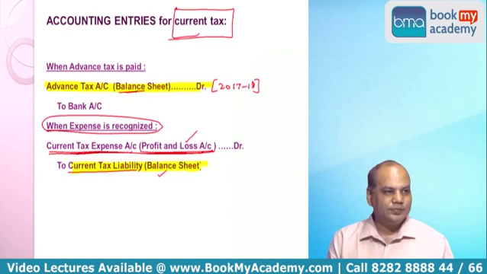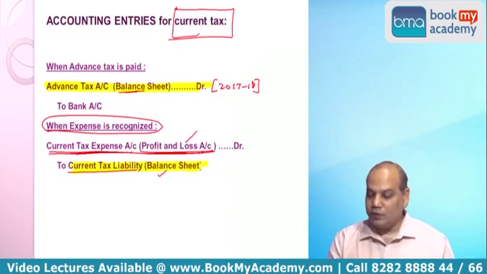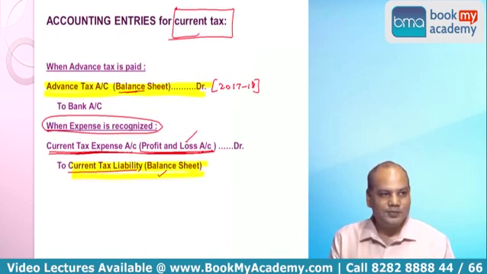Can we set off? The answer is it depends on 2 conditions. If they relate to same tax law, if they relate to same taxation law, if you have paid advance tax in USA and you are creating a provision for tax to be paid in India, you can't set off.